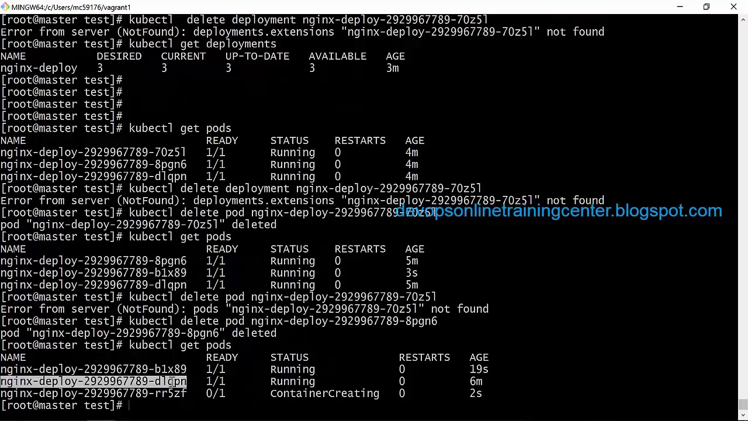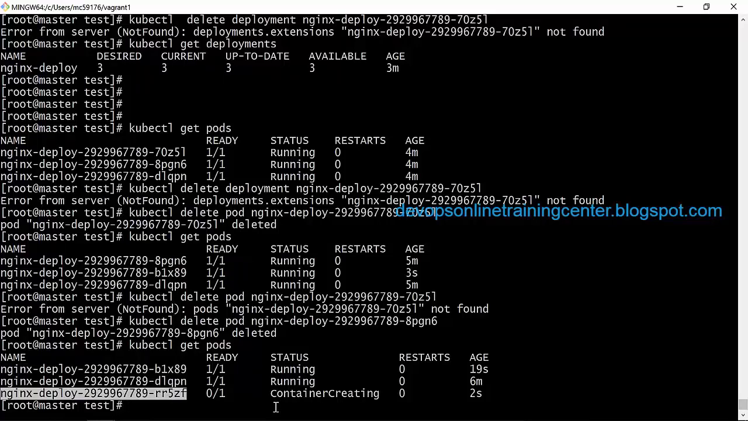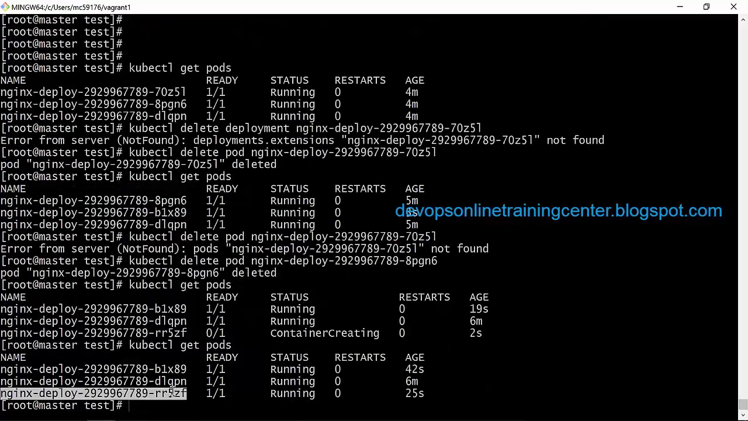with the name. So this is DL QPN, which is already there, B1xx9 is there. So this is the one which is already created. Container is creating, right? The status is container creating. And if I check now, again it is running.